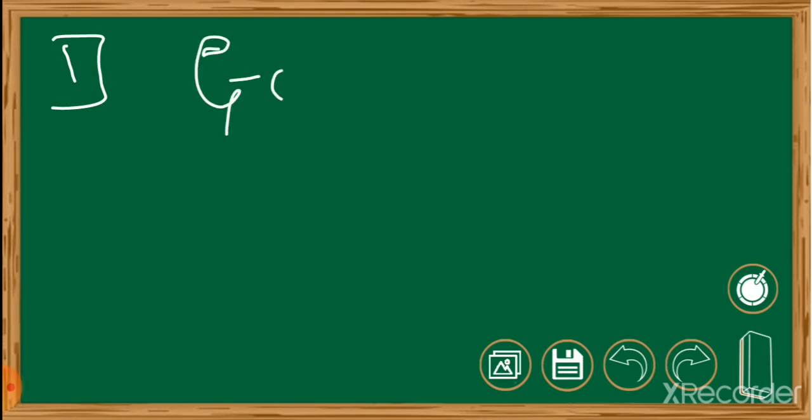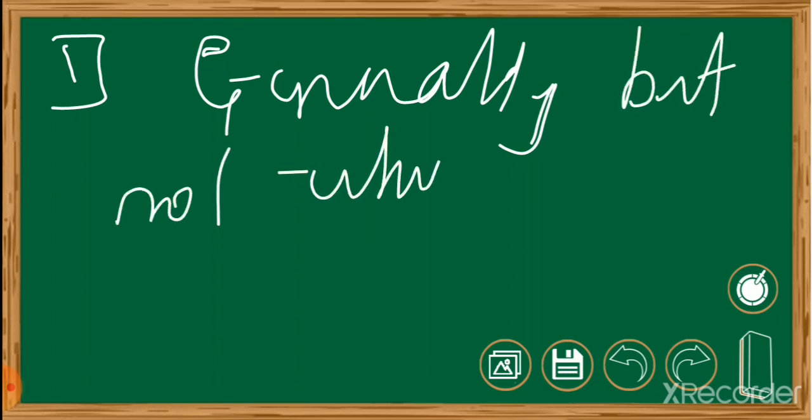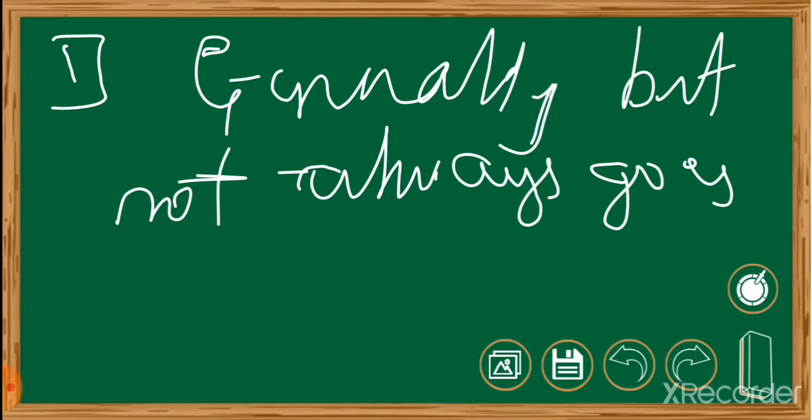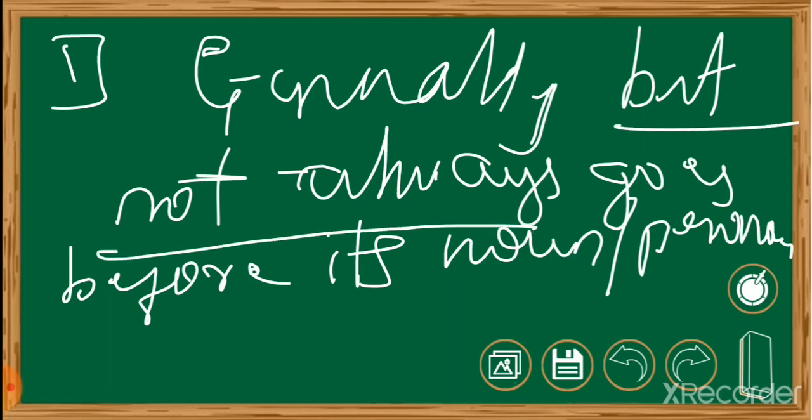See that it is generally, but not always. We must remember that, but not always, goes before its noun or pronoun.